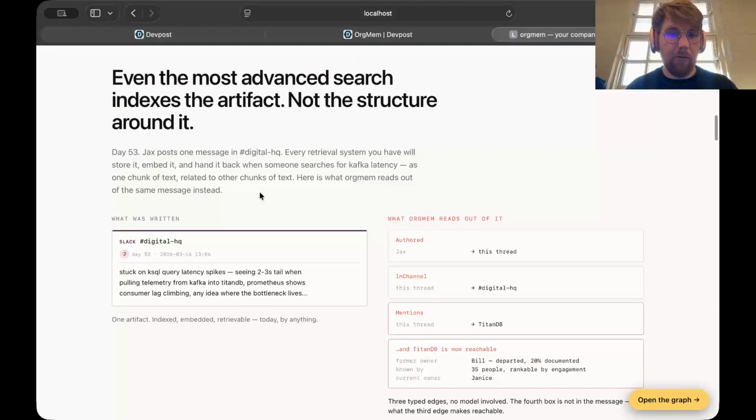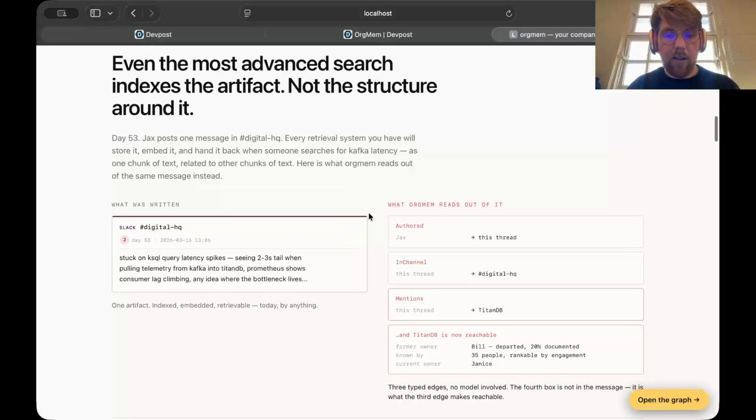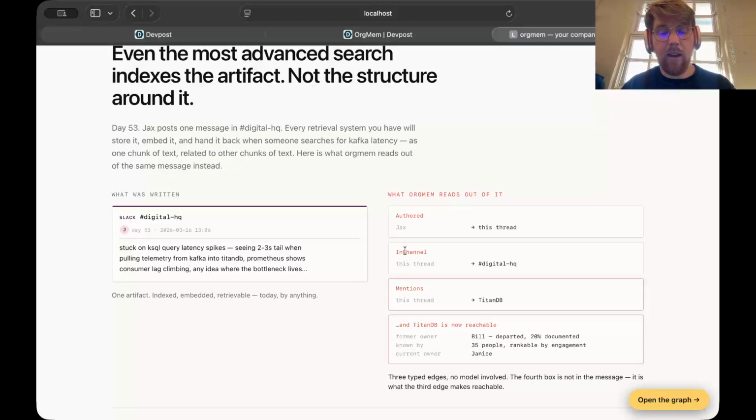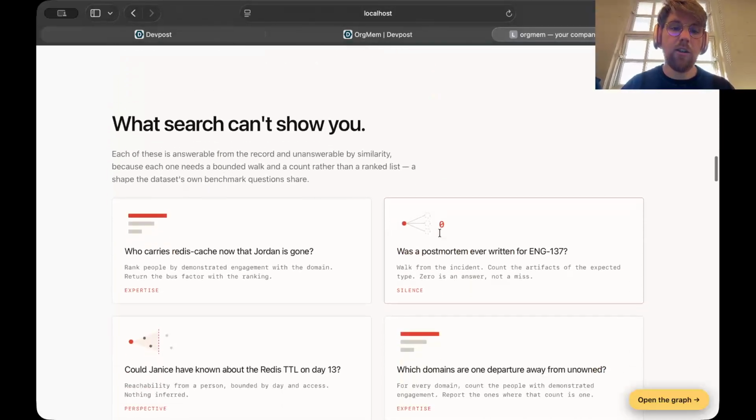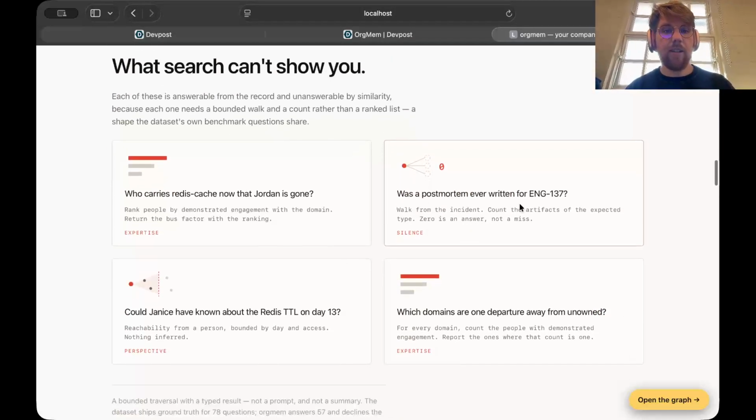Normally, in a regular search that an agent might be attached to inside of an organization, it might search Titan database and then just find this Slack thread. Whereas the whole idea behind this is that we're taking the metadata associated with these artifacts and turning those into edges and nodes on a graph that we can traverse using the Jac language. This does a lot of interesting things that regular search can't show you.